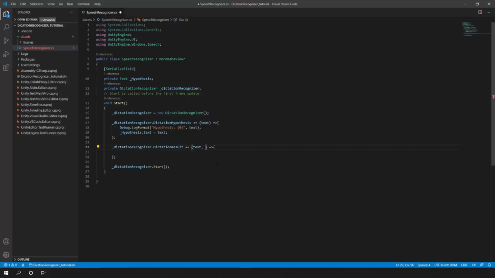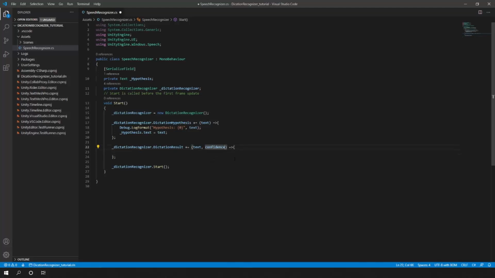The confidence is the variable that will tell the speech recognizer, for example, if I'm saying any word, any sentence, this variable called confidence will tell the speech recognizer what things to ignore.